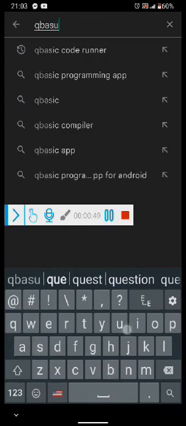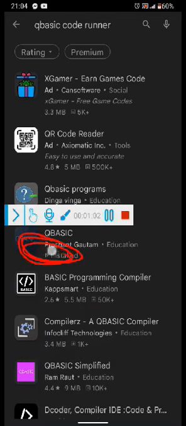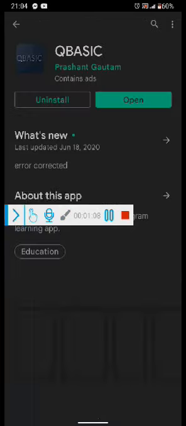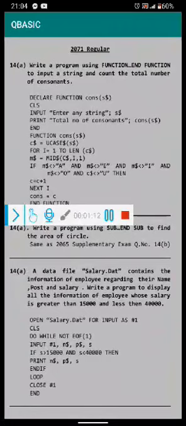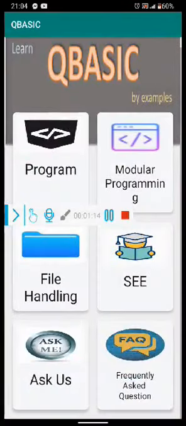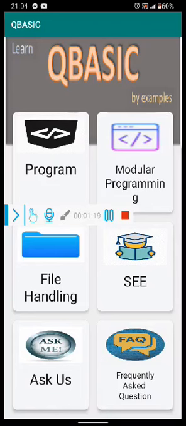When you search for QBasic, yes, I searched for QBasic Runner, and here is the app which you have to install. So just click on this. When you click on this, just install, and when you open it, the interface looks like that.